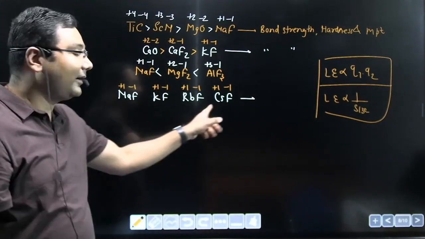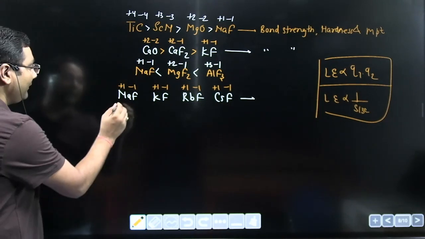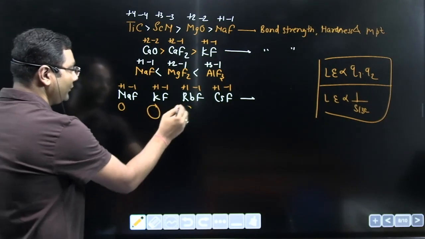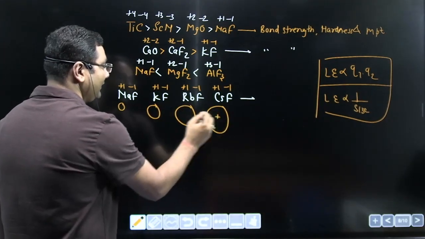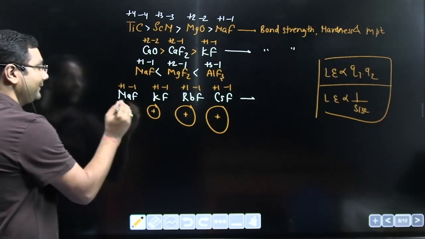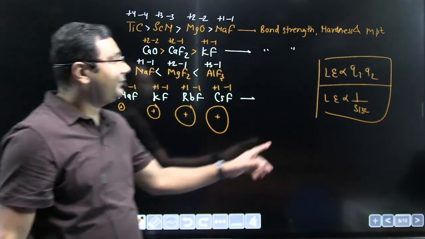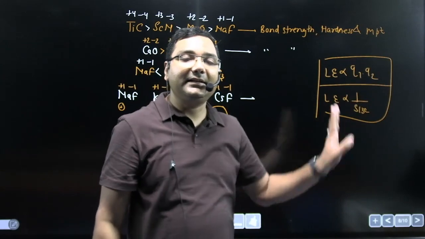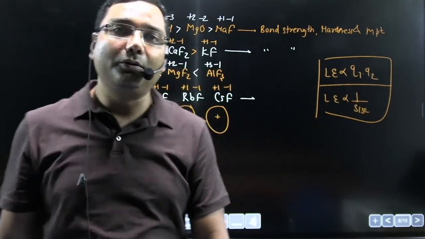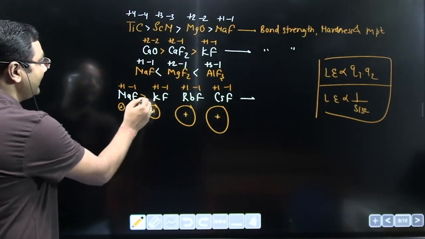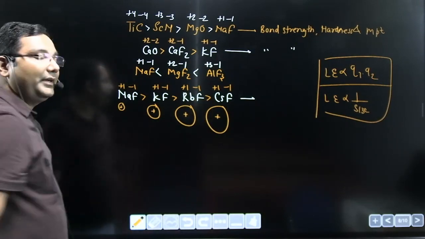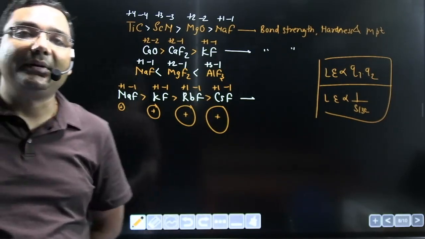Fluoride is common in all. Now this is the Na plus, K plus, rubidium plus, cesium plus, size of cation getting larger. And for the higher lattice energy, size should be smaller. So sodium fluoride has high lattice energy. It means sodium fluoride has high bond energy and melting point.